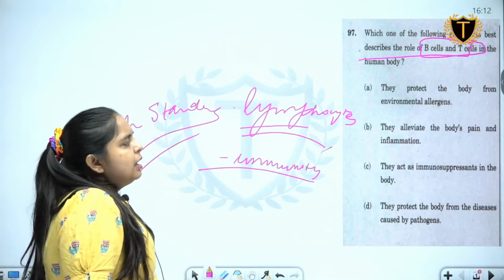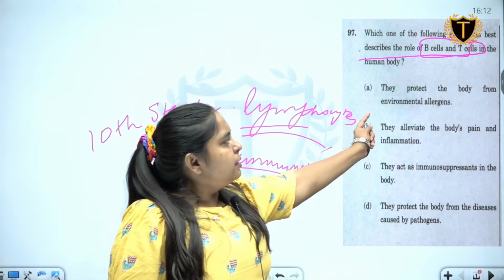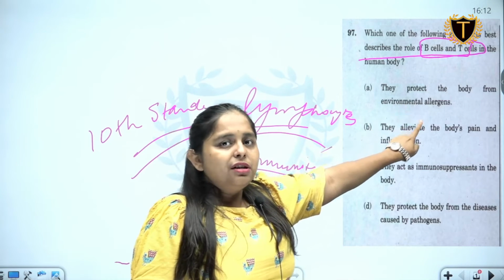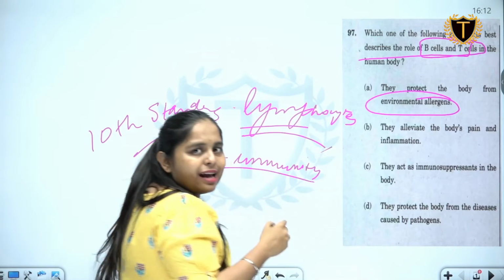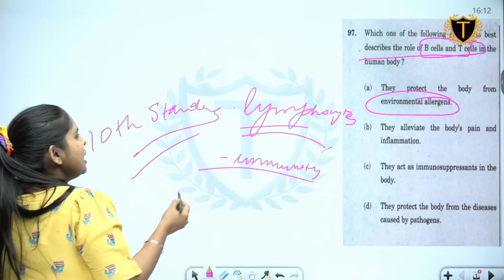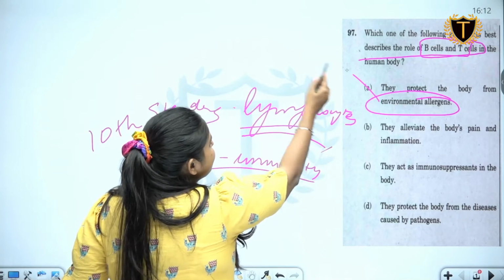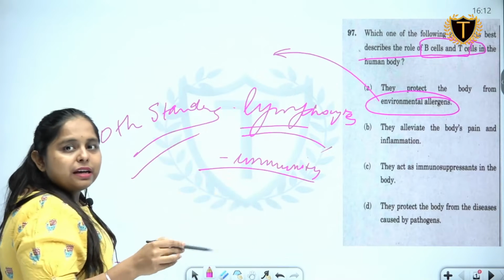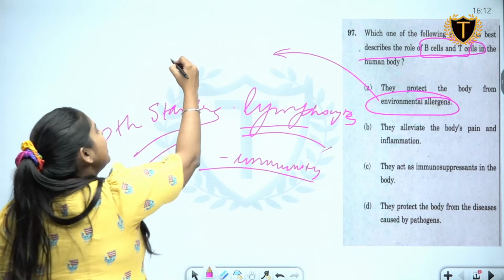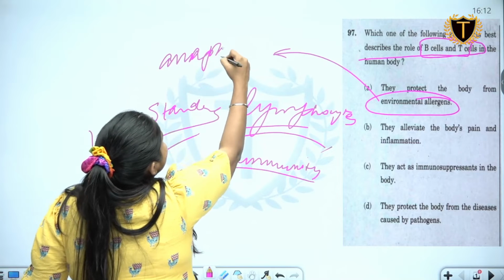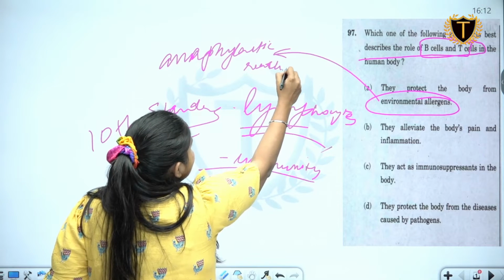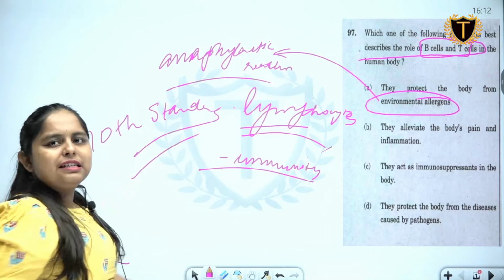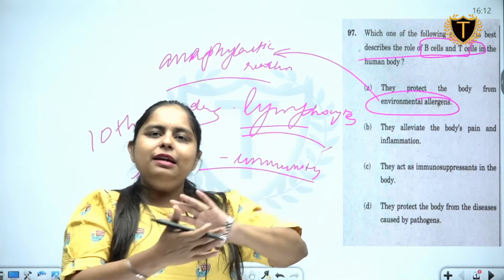So then when we read the question, here it is talking about allergens. Allergens actually are not related to immunity. They are actually producing an anaphylactic reaction, wherein the blood treats it as an enemy and tries to kill it.